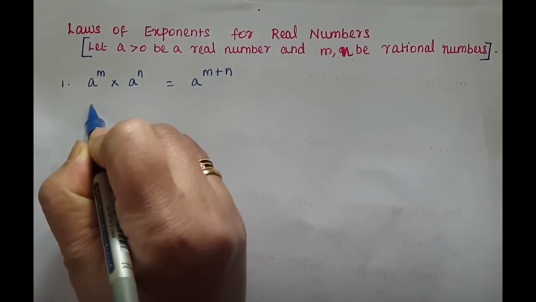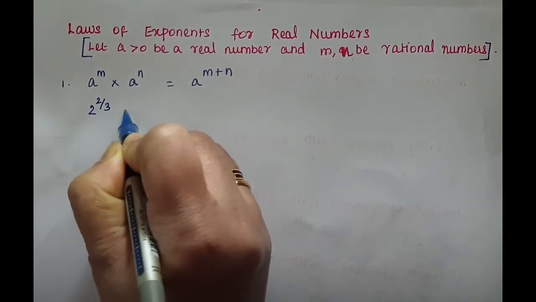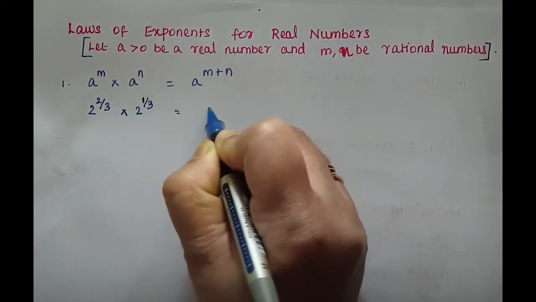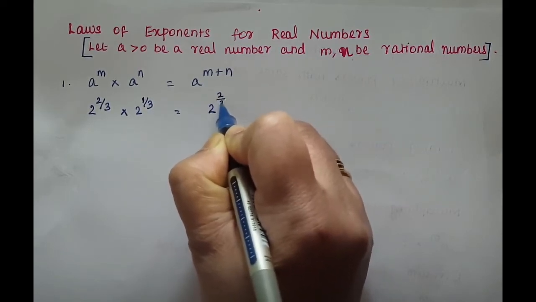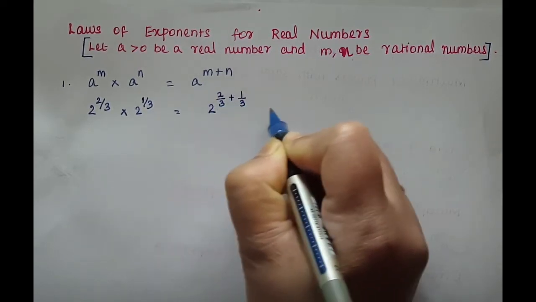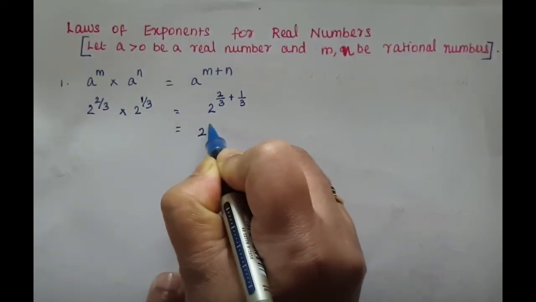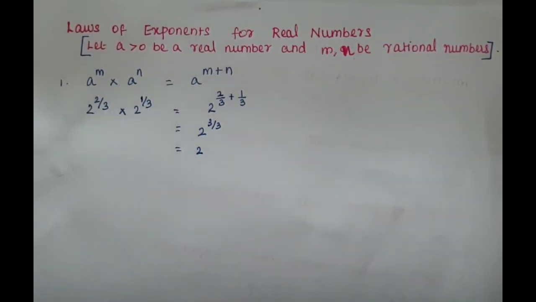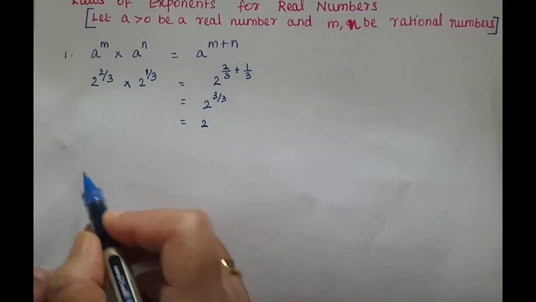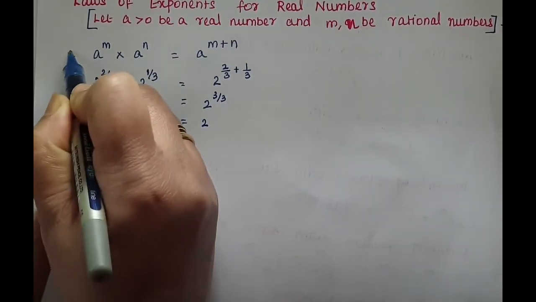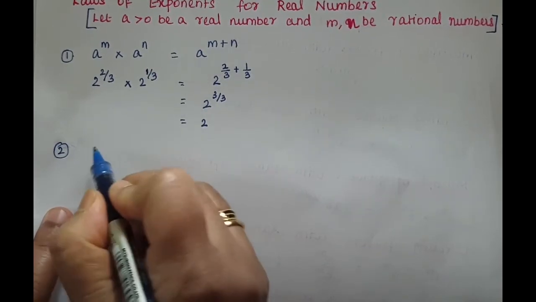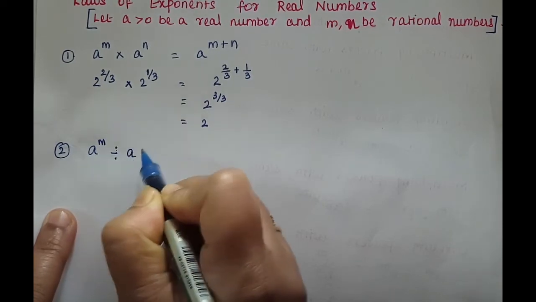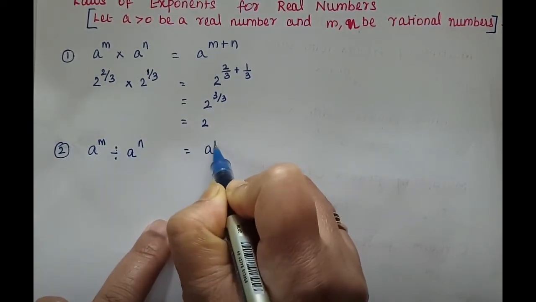For example, 2 to the power of 2 by 3 into 2 to the power of 1 by 3 equal to 2 to the power of 2 by 3 plus 1 by 3, which is equal to 2 to the power of 3 by 3 equal to 2. 3 by 3 is 1. So we get 2. Second one. a to the power of m divided by a to the power of n is equal to a to the power of m minus n.